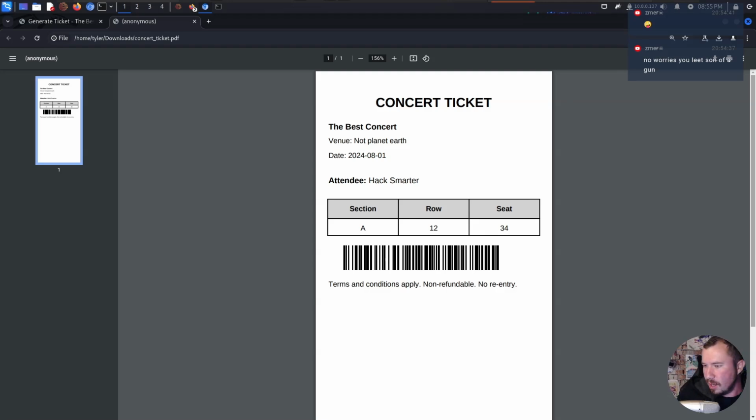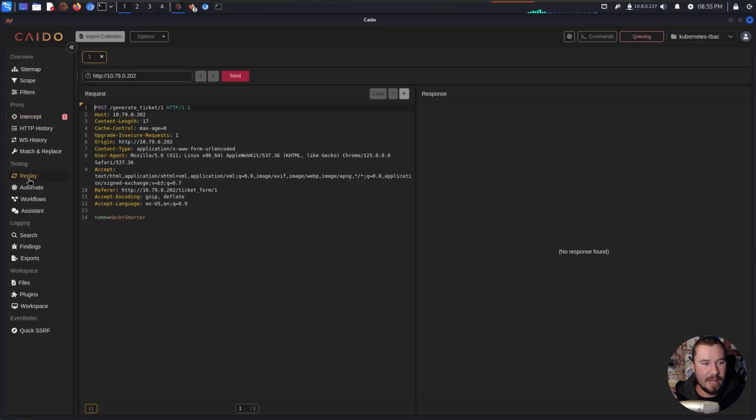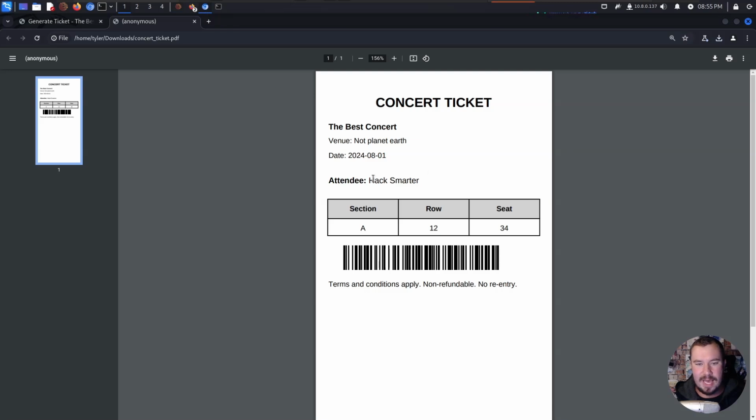All right. So if you're learning web app pen testing, here's what should stand out to you immediately. These are things I see in the real world when I'm doing pen testing. If we look over at the request here, it's passing a name right here, and this name is being added into a PDF. There are a few different things that we could try. We could try HTML injection. We could try server-side cross-site scripting, I think that's the correct term. We could also try server-side template injection.